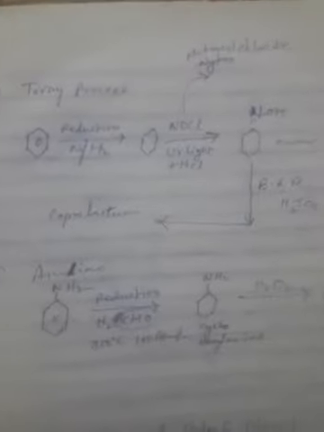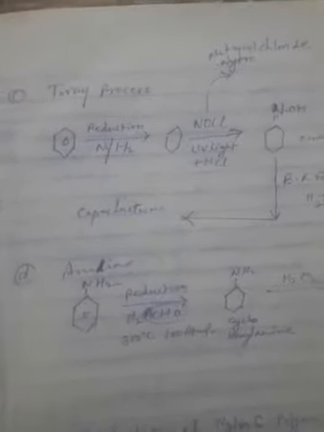Another approach is the Toray process. It is the most widely used chemical reaction to manufacture caprolactam. This is from benzene again. Benzene is reduced in presence of nickel catalyst and converted to cyclohexane. This cyclohexane reacts with nitrosyl chloride in presence of ultraviolet light and HCl and gets converted into cyclohexanone oxime. Cyclohexanone oxime goes for the Beckmann's rearrangement reaction at 130 degrees centigrade with the help of concentrated H2SO4 and gets converted into its respective caprolactam.